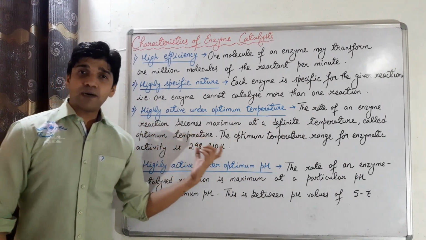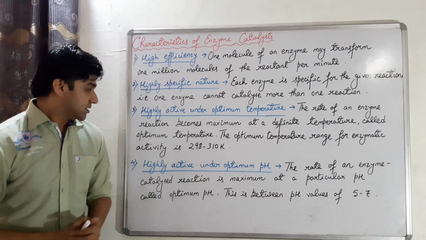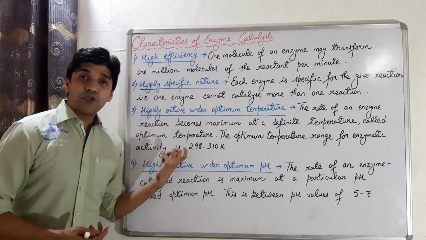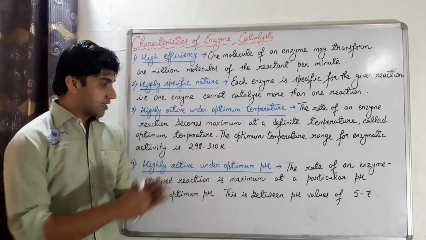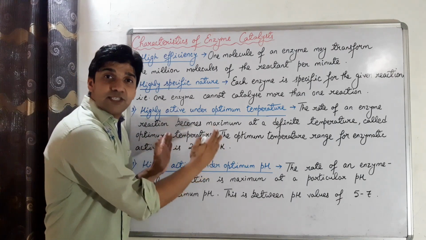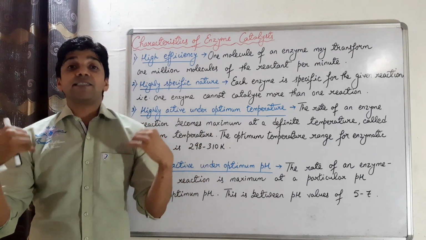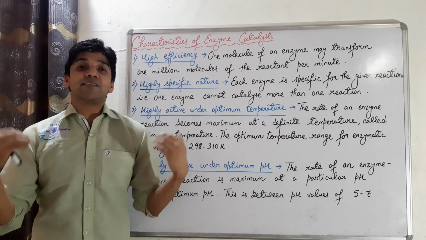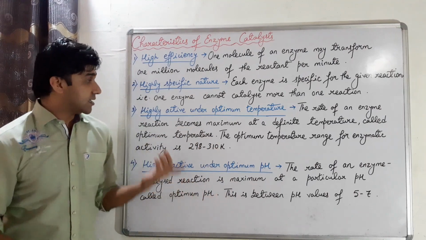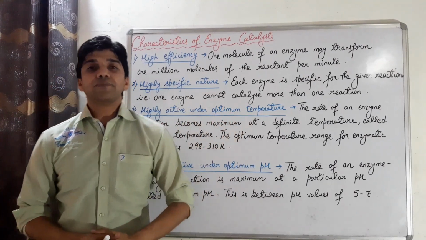The optimum temperature range for enzyme activity is 298 to 310 Kelvin. So that's the optimum temperature range at which the enzyme activity is increased. The rate of enzyme catalyzed reactions increases. That is, highly active under optimum temperature.